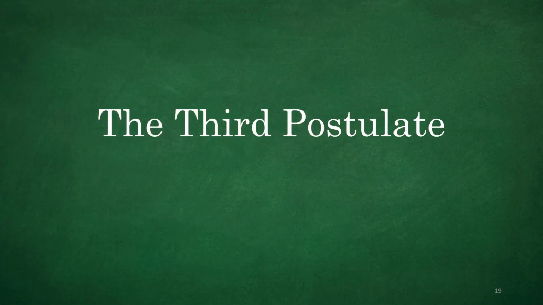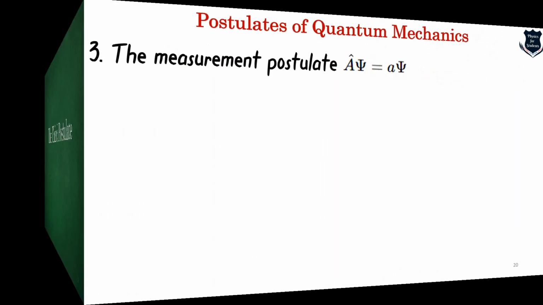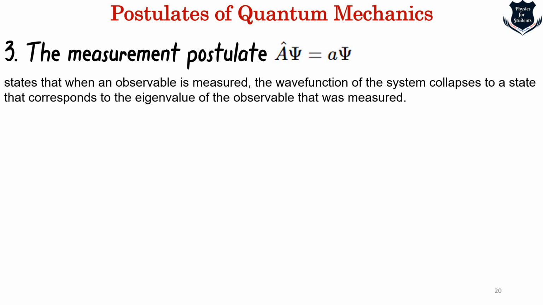Now we come to the third postulate. What we have learned from the Hermitian operator, some part of it will be common. What is the postulate? It states that when an observable is measured, the wave function of the system collapses to a state that corresponds to the eigenvalue of the observable that is measured.